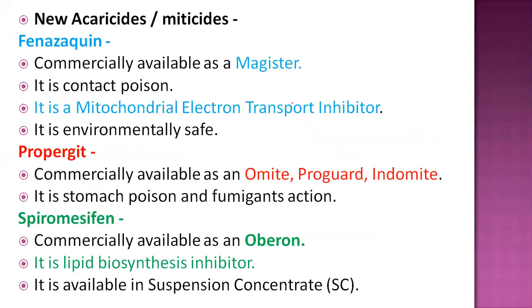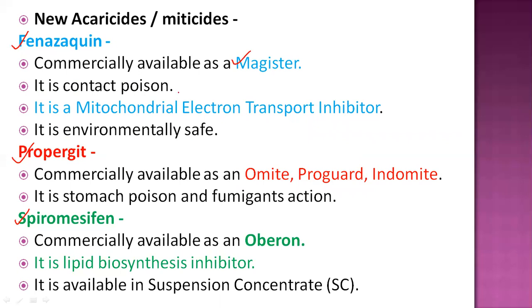Now some miticides, or we can say acaricides. These are some new compounds called fenazaquin, propargite, and spiromesifen. These are very important pesticides available nowadays against mites. Fenazaquin is commercially available as Magister, and it acts as a contact poison on insects.